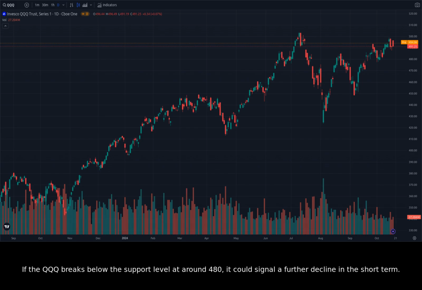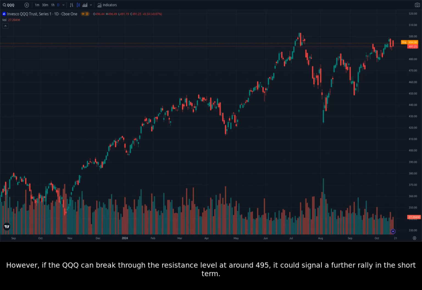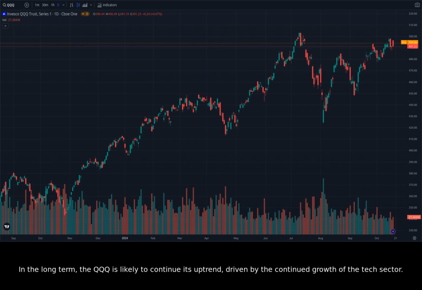If the QQQ breaks below the support level at around 480, it could signal a further decline in the short term. However, if the QQQ can break through the resistance level at around 495, it could signal a further rally in the short term. In the long term, the QQQ is likely to continue its uptrend, driven by the continued growth of the tech sector.